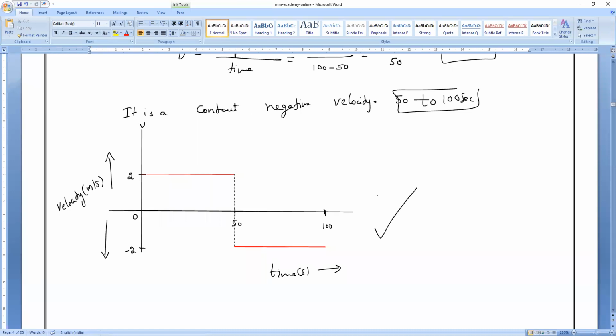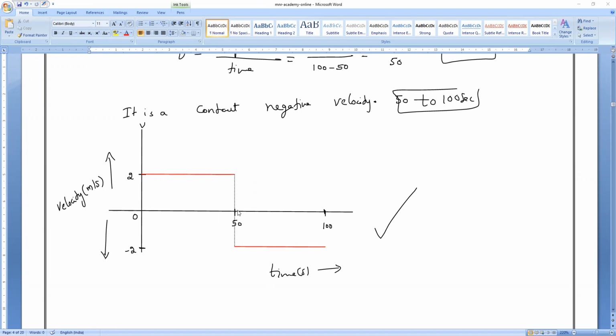Sir, you need to draw a line down now. Yes, I have drawn the line here. Sir, can we draw in a cross manner? You cannot draw that. It is a velocity time graph, it has to follow the conditions, correct? Velocity time graph parallel to the x-axis means acceleration is equal to what? Constant velocity, zero. It must be parallel to the x-axis. Sir, then where is the joining line? That is a dotted line.